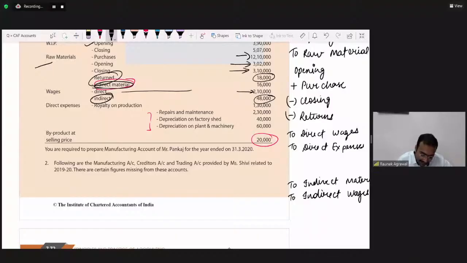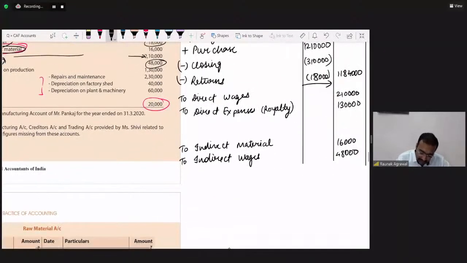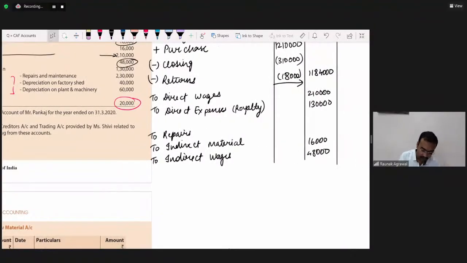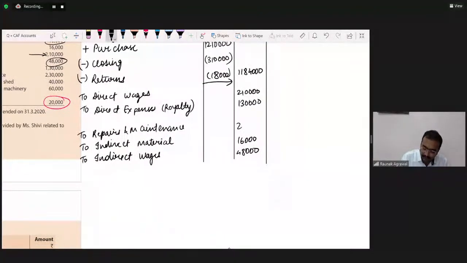Next, indirect expenses, repairs and maintenance. So what I will write is simply to repairs and maintenance. What is the figure given? 2,30,000. So simply write 2,30,000. Okay. What else is given?